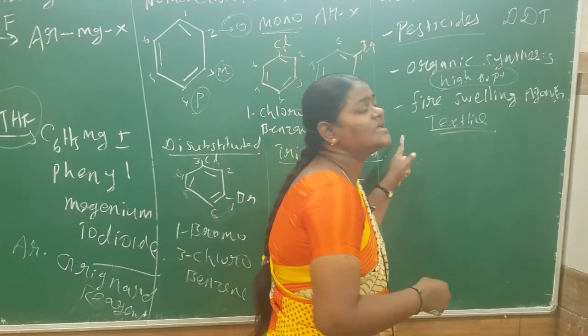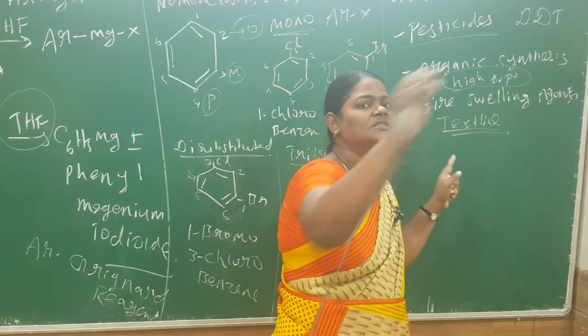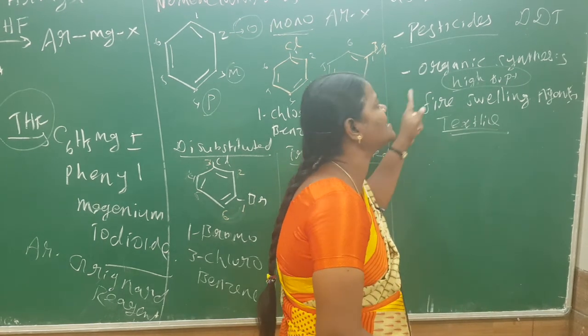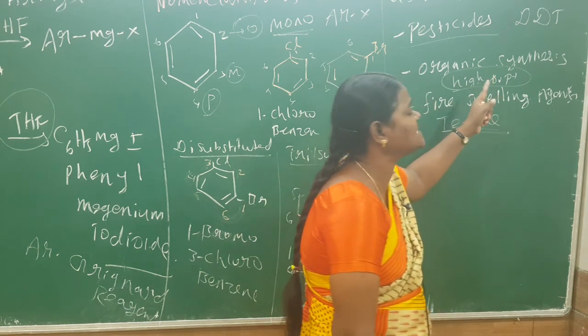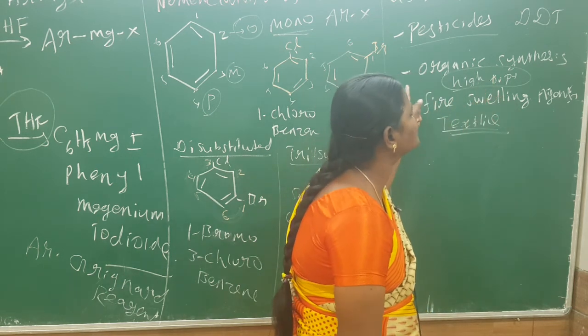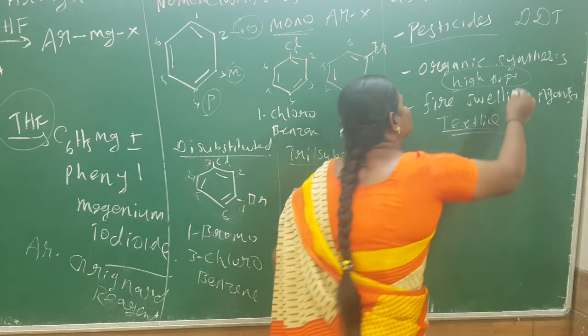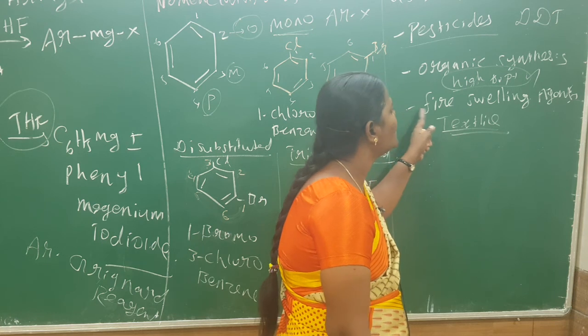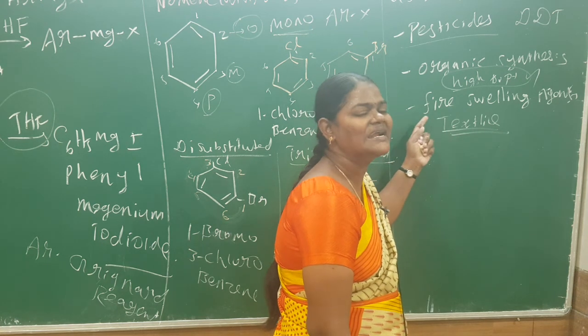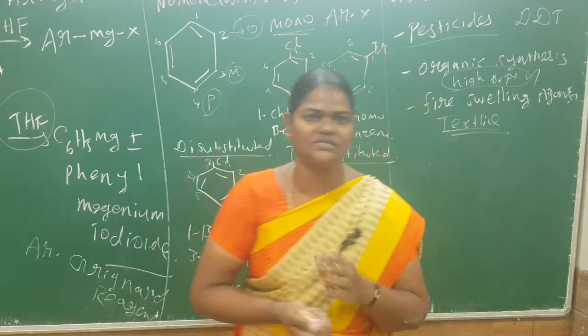Let us see finally what the uses of haloarenes are. The first important use is the preparation of pesticides. The best example of a pesticide is DDT. The second is organic synthesis, in which we prepare compounds with higher boiling point or melting point. The last one is that it is also used in the textile industry. Thank you for watching this video, students.